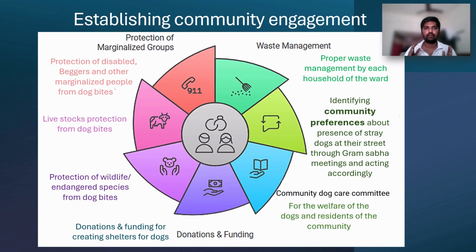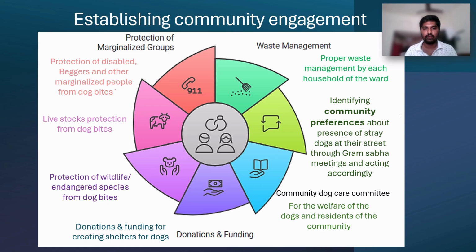The strategies to ensure the establishment of community engagement can be creating community dog care committee for welfare of the dogs as well as the residents of the community. And this community should ensure and support the protection of disabled, beggars, and other marginalized people from the dog bite. And they should support the other agencies which are acting for the protection of the livestock and wildlife endangered species from the dog bites. And this committee should get donation and funding from others for the creation of the shelters